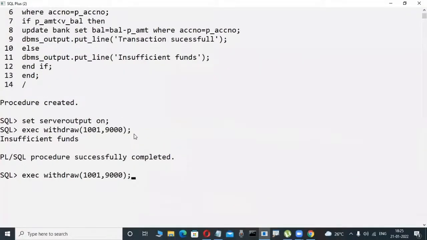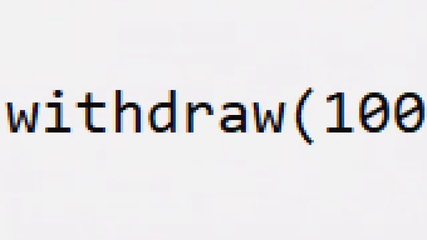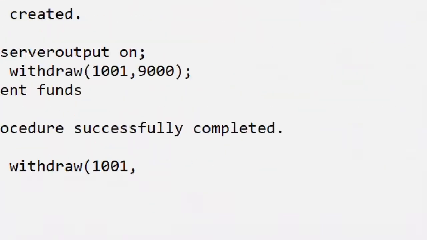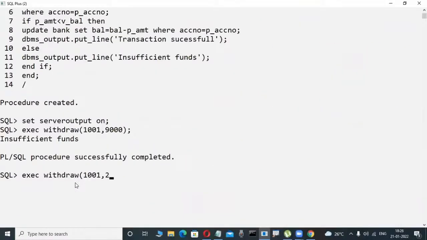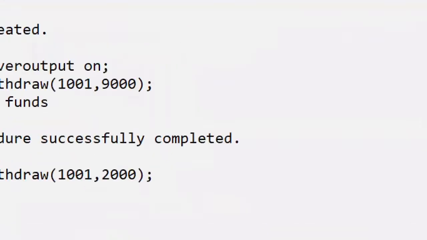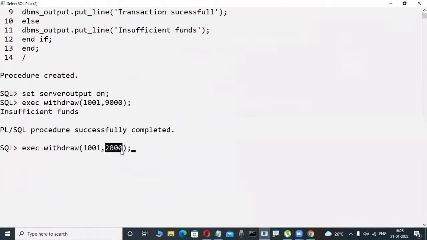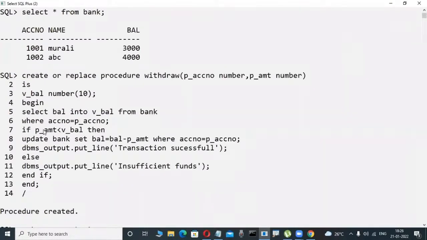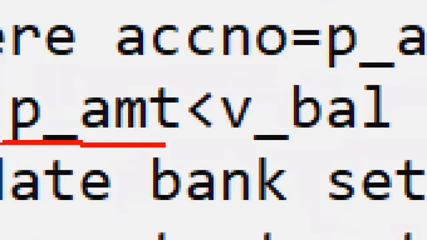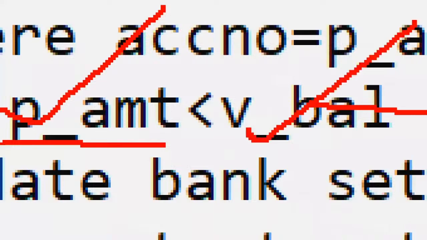Here, observe it here. Now 1001 is my account number. I try to execute withdraw again. Okay, so now here the procedure. Now I try to withdraw 2,000 rupees. Possible? Possible. Why? Because my balance is 3,000, and I try to withdraw only 2,000. So whenever your passed amount, 2,000, is less than the available balance, in this case 3,000, here this 2,000 is less than the 3,000.